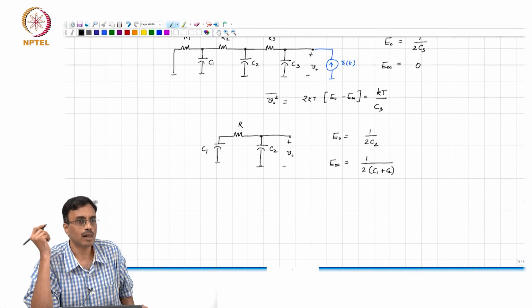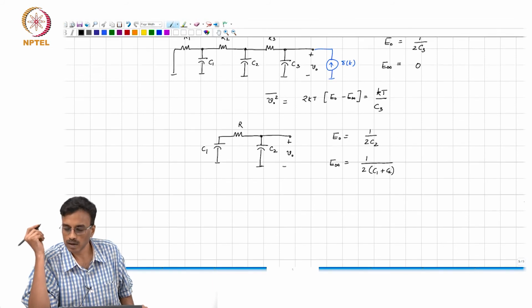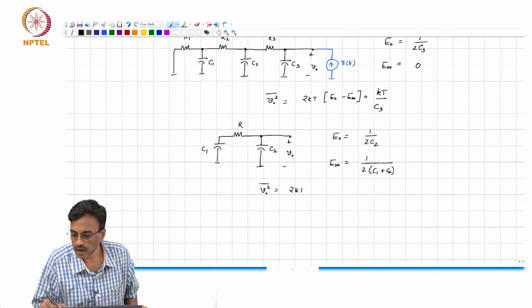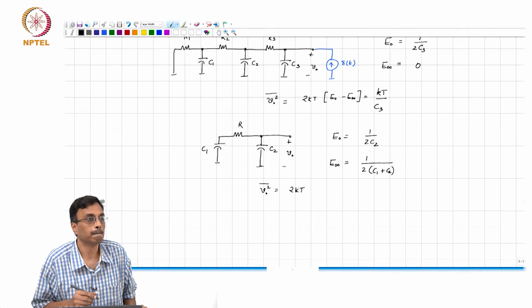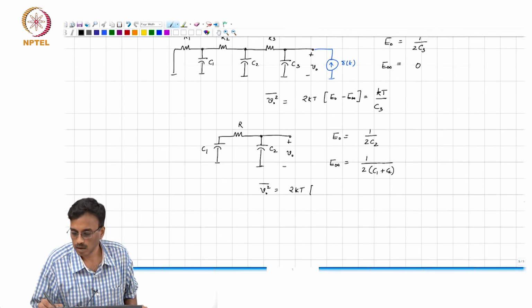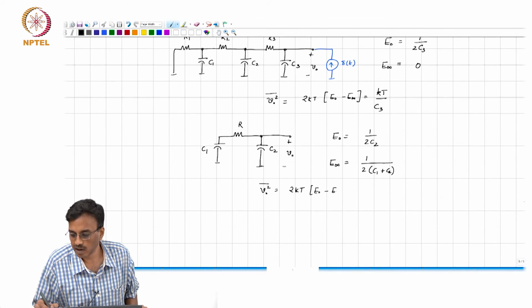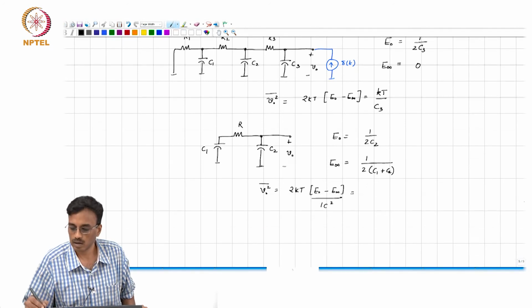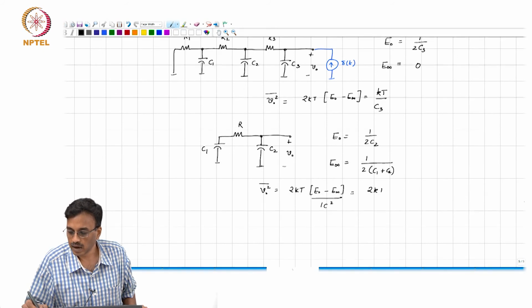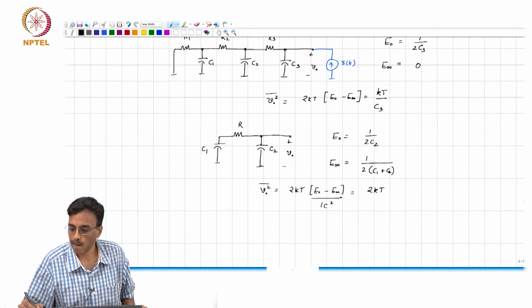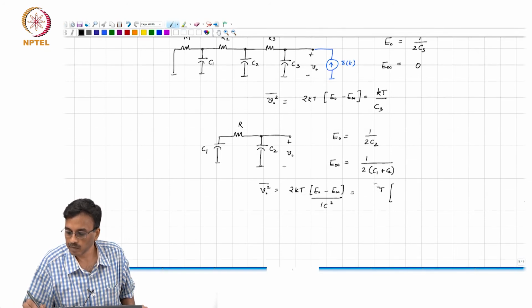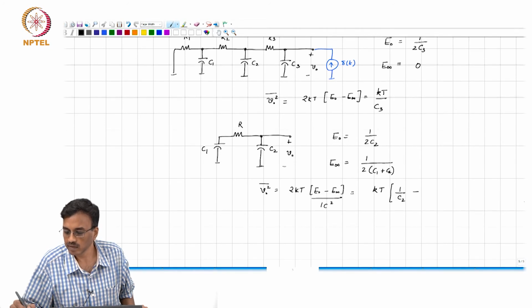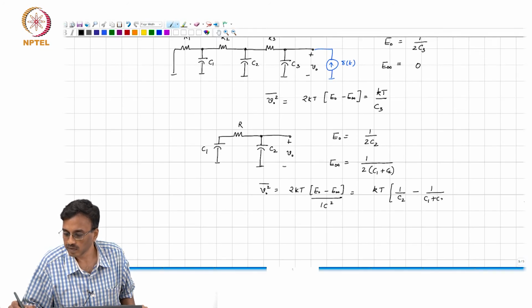Does it make sense, people? Okay. And therefore, the mean square noise is 2 kT times E0 minus E infinity by 1 coulomb square, and that is kT times 1 over C2 minus 1 over C1 plus C2.